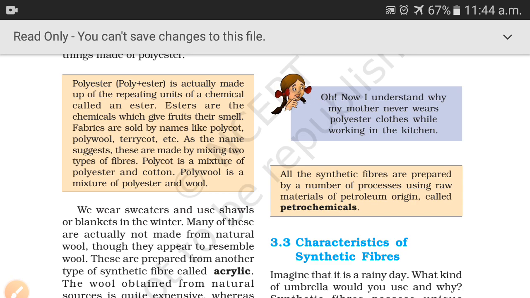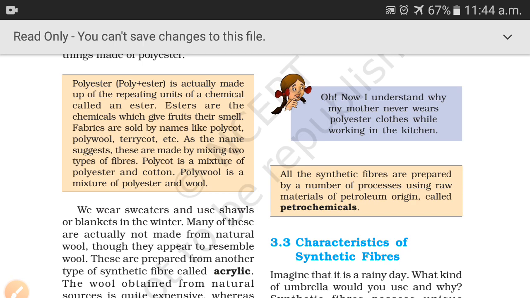We learned today two types of synthetic fibers, that is polyester and acrylic. Acrylic is known as synthetic wool. What are the characteristics of polyester? It can be washed and dried easily and quickly, it does not get wrinkles, and polyester is highly inflammable. The fabric melts and sticks to the body of the person wearing it, so care should be taken while wearing it. It is stretchable, durable, lightweight and wrinkle resistant. Okay, and